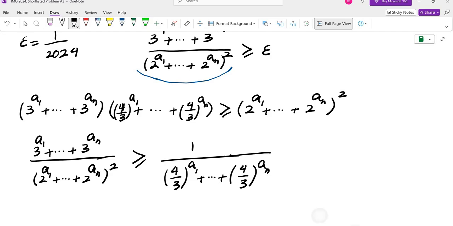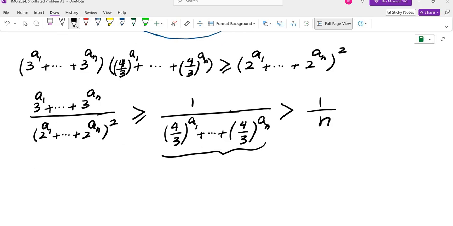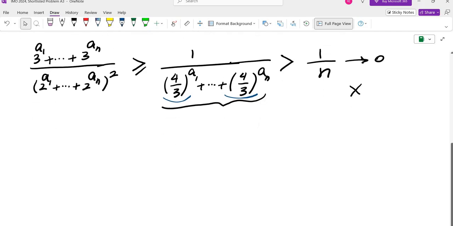And this expression is in fact more than 1 over n, because each of these terms in the denominator is more than 1. So this is more than 1 over n, which approaches 0. So we cannot make this one greater than or equal to epsilon. So this didn't really work.